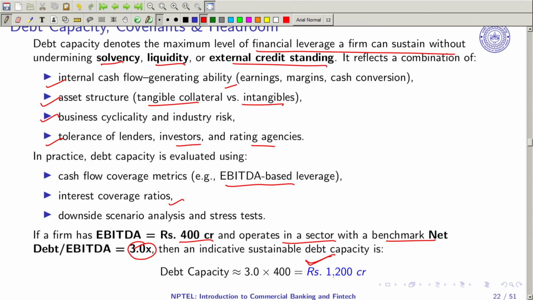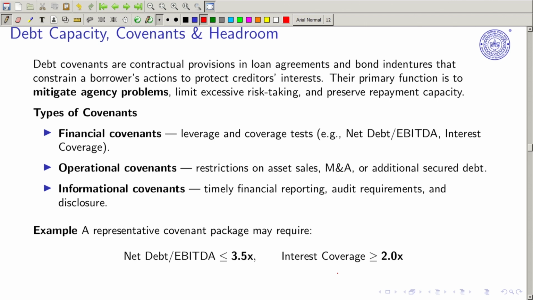Debt covenants are contractual provisions in loan agreements and bond indentures that constrain a borrower's actions to protect creditors' interests, right? You can also think about it in terms of trust. It deals with agency problems. Now what are the types of covenants? First are financial covenants, which talk about leverage and coverage: net debt to EBITDA, interest coverage and so on. Then operational covenants, which are restrictions on asset sales, mergers and acquisitions, and additional secured debt.